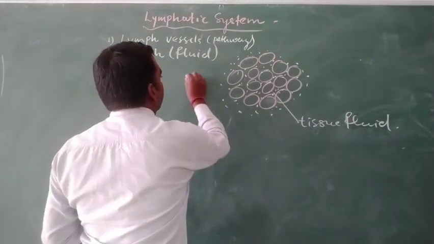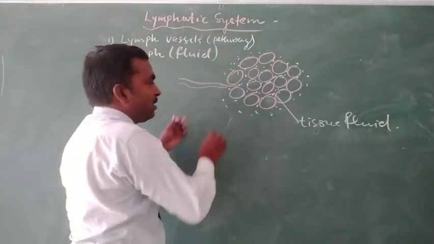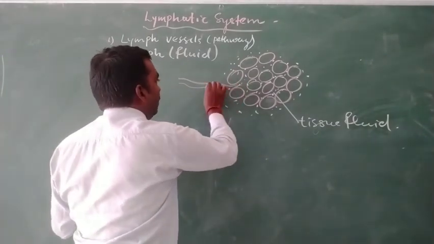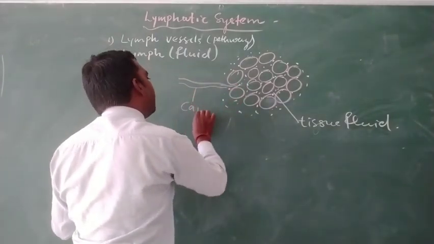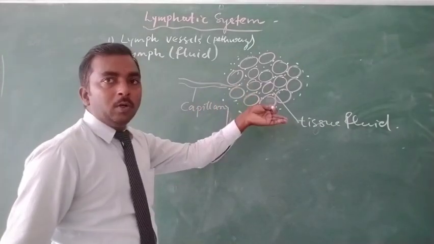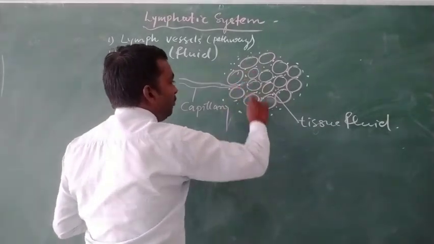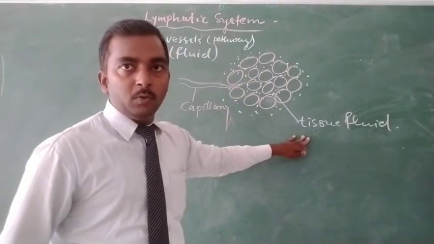Our blood vessels, when the artery enters, convert into capillaries, and these capillaries release their material into the intercellular spaces, that is, the tissue fluid.